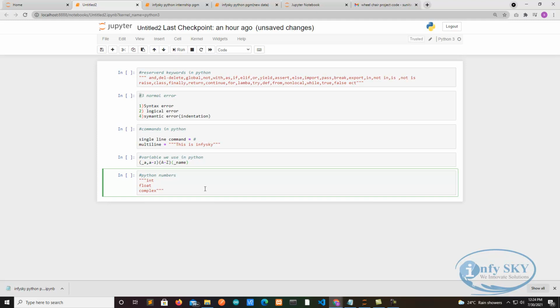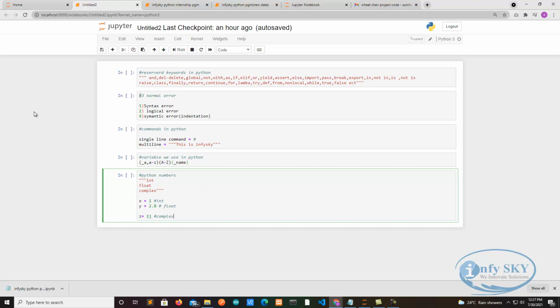So I'll give just one example. If it is an integer, x is equal to 1, it is int. Then y is equal to 2.8, it will be float. And for complex, z is equal to 1j, it will be in complex form. So these are the Python numbers. Now you have seen Python numbers.